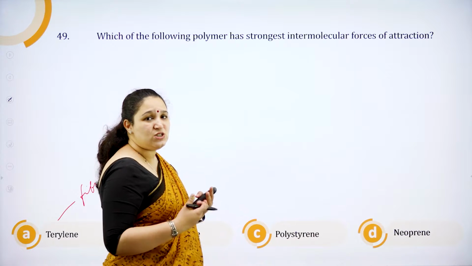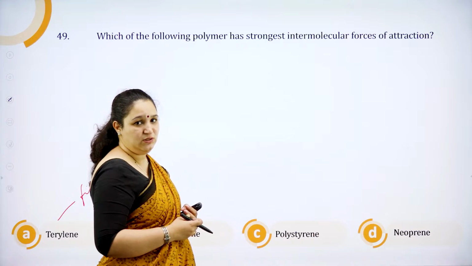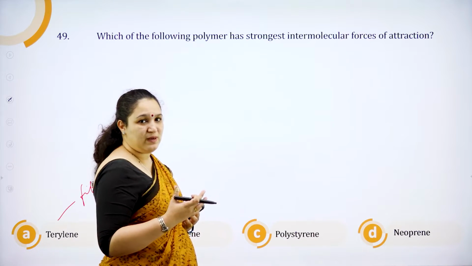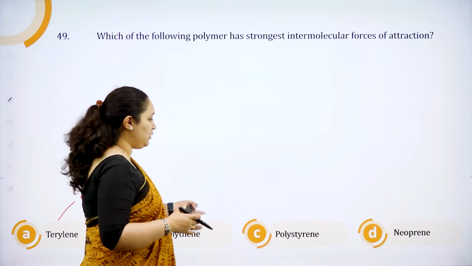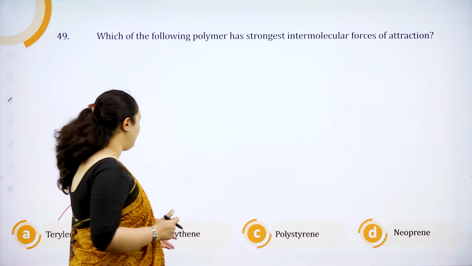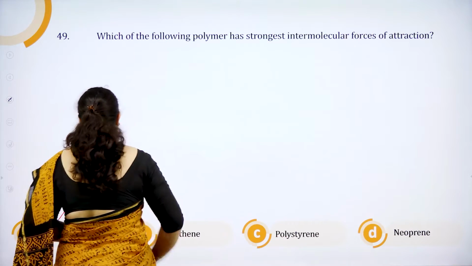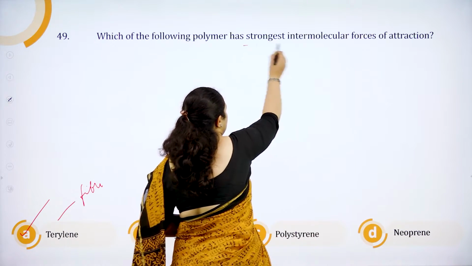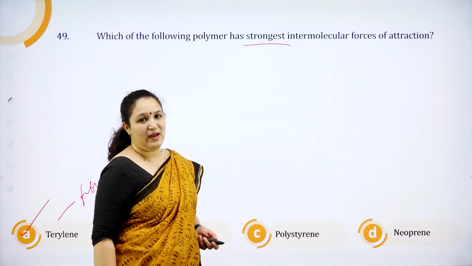So of course, which has the strongest intermolecular force of attraction? First, we have thermosetting plastics or thermosetting polymers, which we don't have here. After that it is fiber. So it is option A, which has the strongest intermolecular force of attraction.